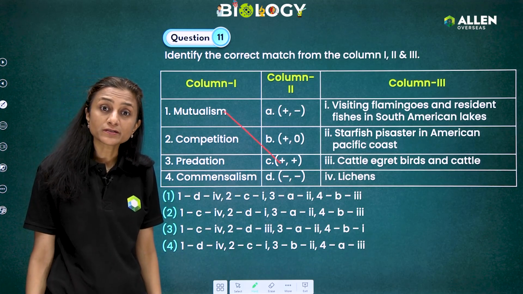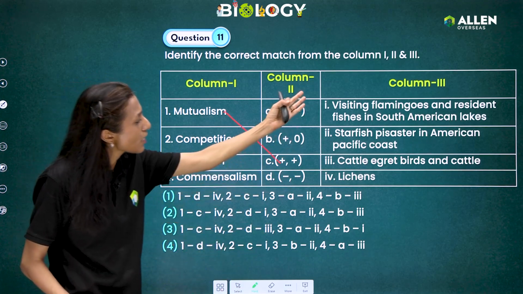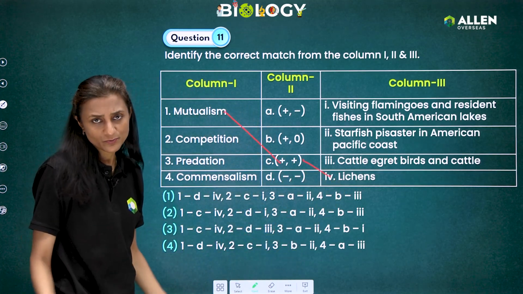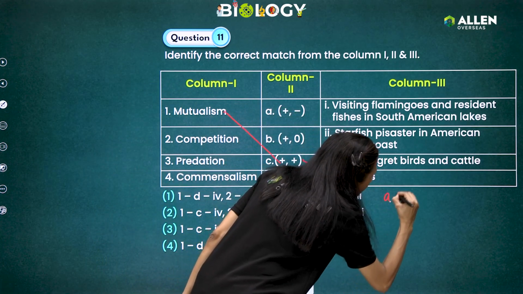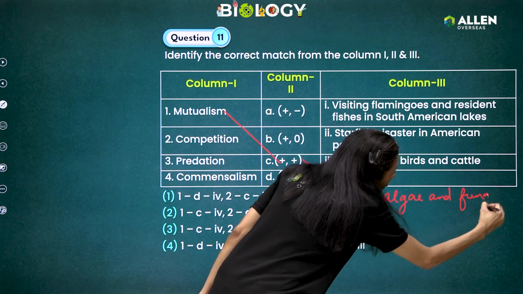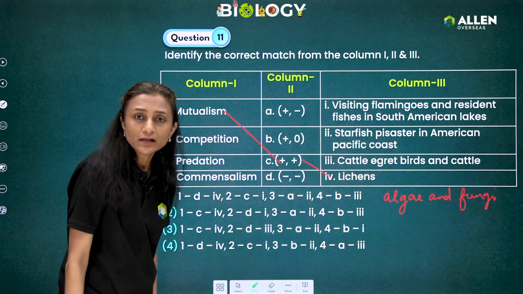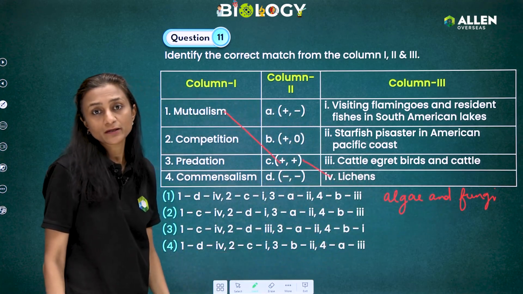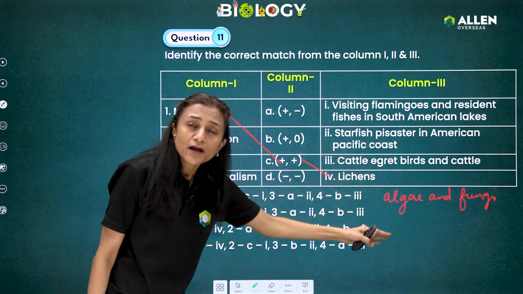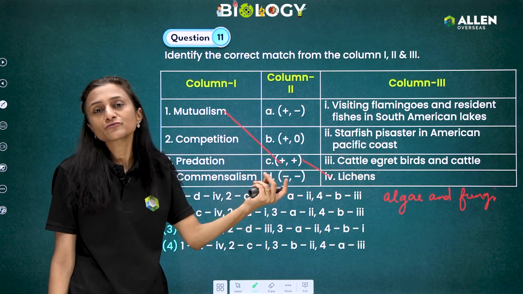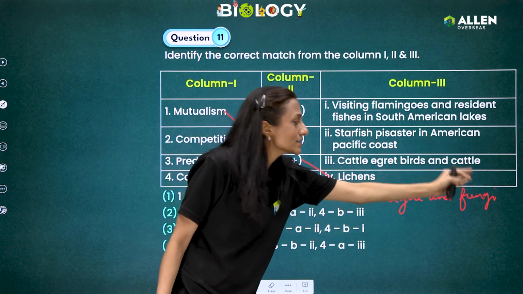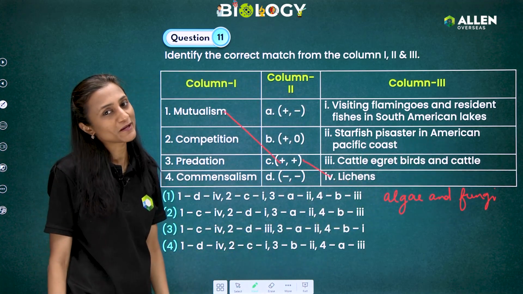Now we know in mutualism, when the interaction is beneficial for both the species, out of all these examples, our answer is lichens. Why is it lichens? Lichens is an interaction of algae and fungi. For food, fungi is dependent on algae. So fungi is getting pre-prepared food from algae, so it is getting benefited. And how is this interaction beneficial for the algae? Fungi is very efficient in absorbing water and minerals from the soil. Therefore, algae is dependent on fungi for water, minerals, and protection. So we can say this interaction is beneficial for both.